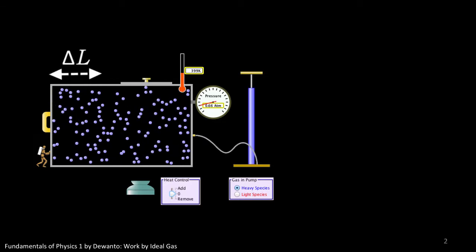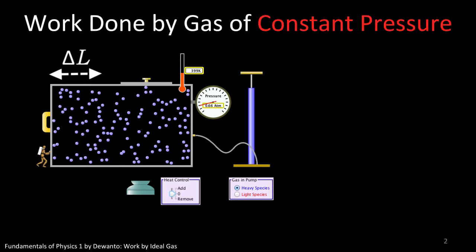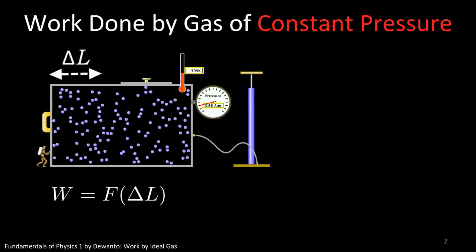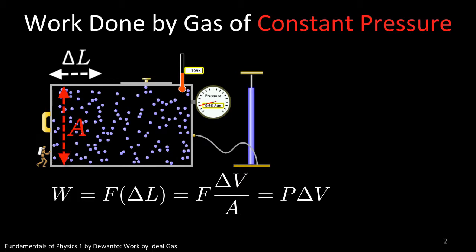We can compute the amount of work that the gas has done to expand itself at constant pressure. So please take note of this important assumption, namely that pressure is kept constant, which underlies the subsequent derivation. As defined in the beginning of Lecture 6, work done is defined as force times displacement. In this context, the force is the one exerted by the gas particle when it hits the wall. The displacement is delta L. Delta L, however, is the expanded volume of the container divided by the area of the wall. In turn, force over area gives us pressure. Hence, the work done by the expanding gas is given by pressure times the change in volume of the container.